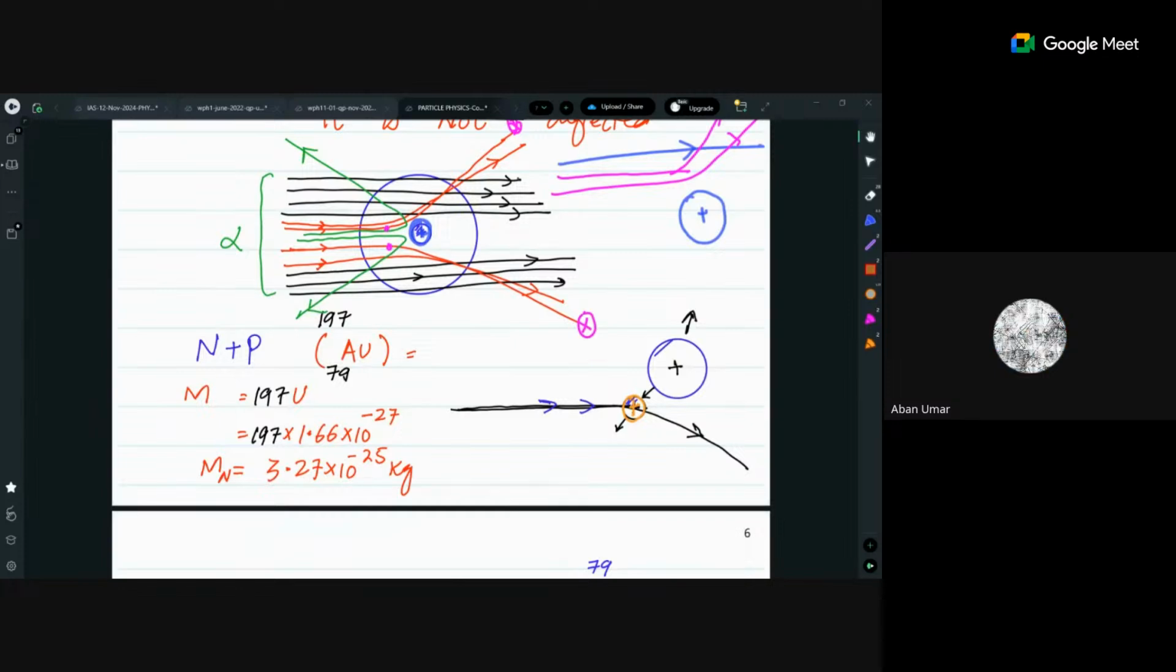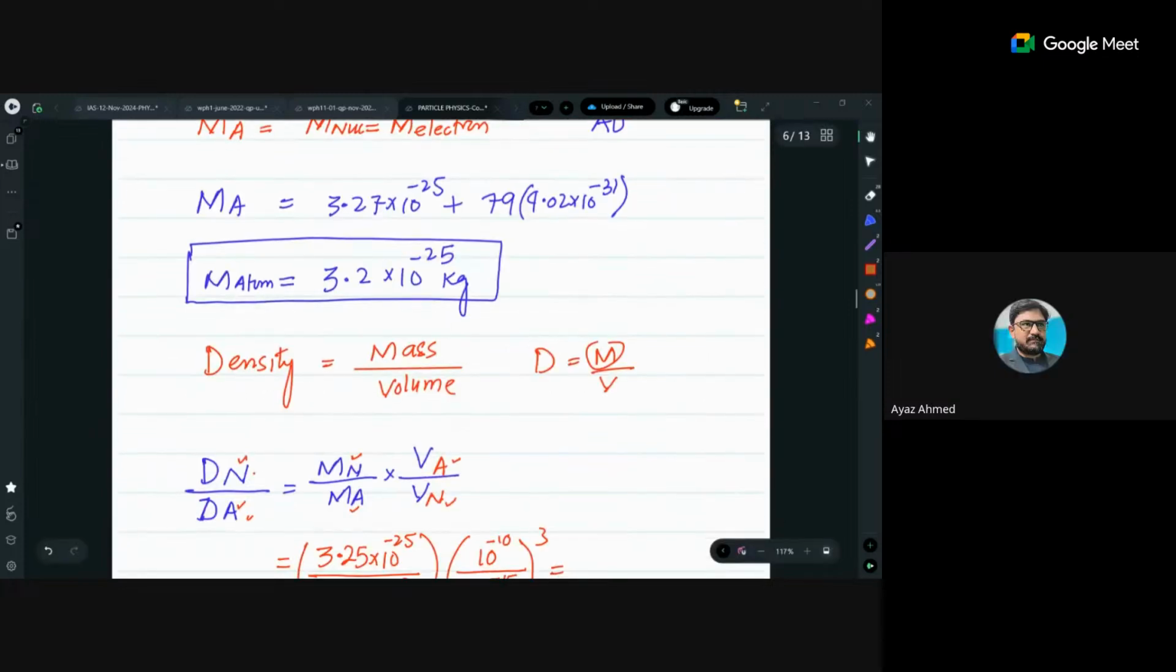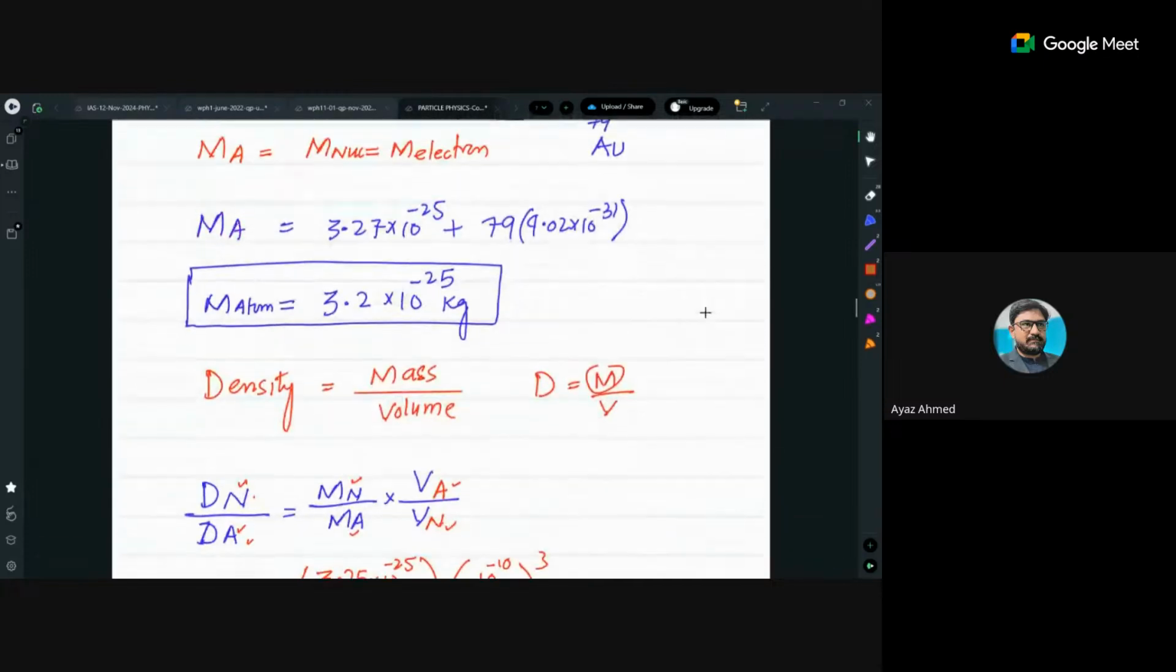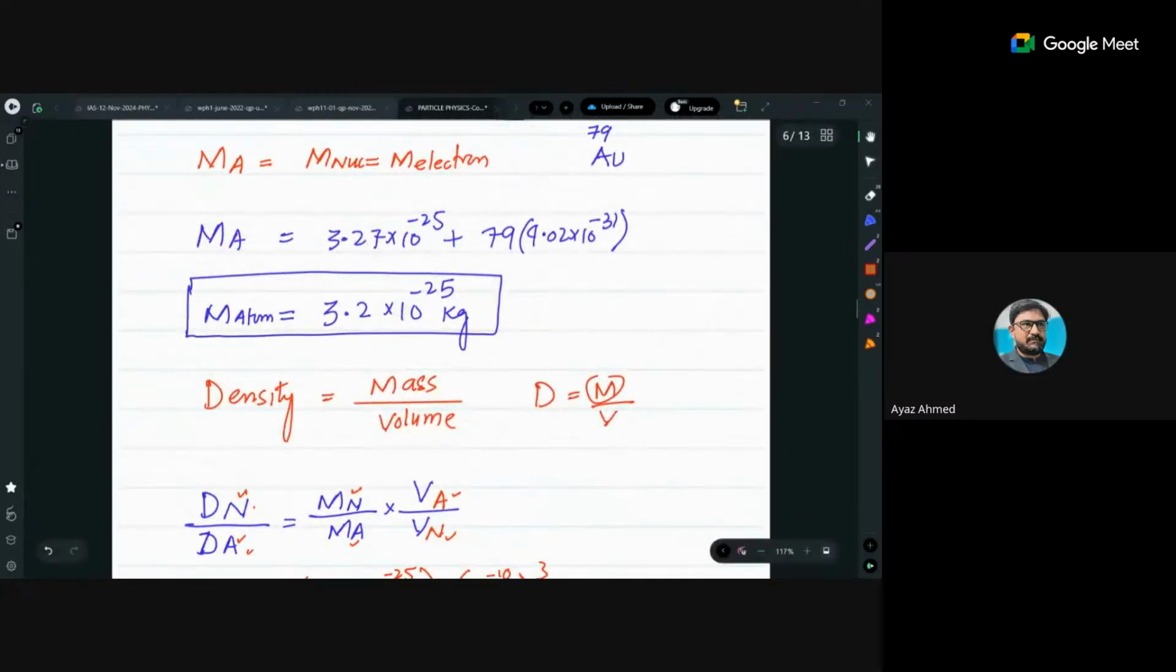Okay, go back to the point. Yes, I was talking about you that there is a question of density, of the calculation of the density of the nucleus and density of the atom.